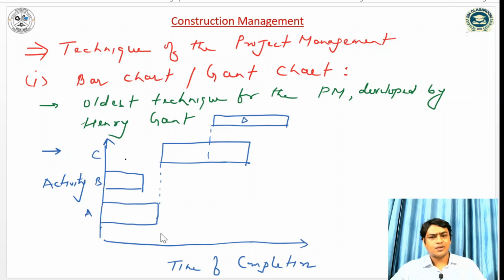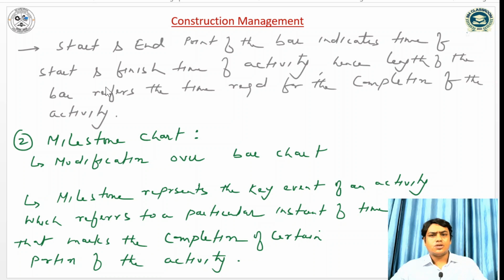For activity A this is the completion time, for activity B this is the completion time, and similarly for activities C and D. The start and end points of the bar indicate the start and finish time of the activity. Hence, the length of the bar refers to the time required for completion of the activity.